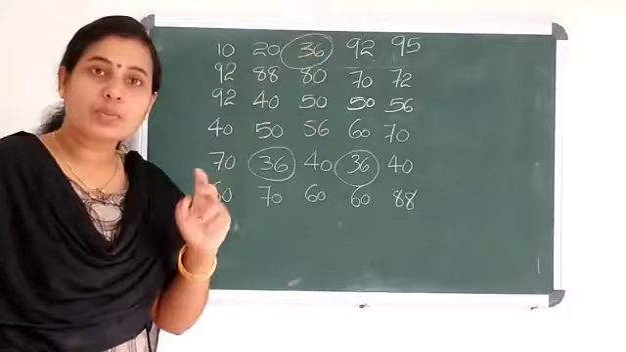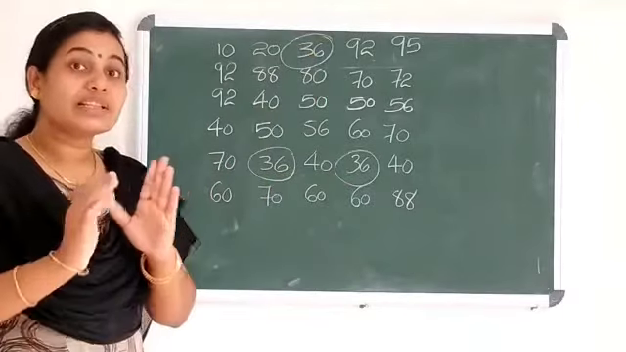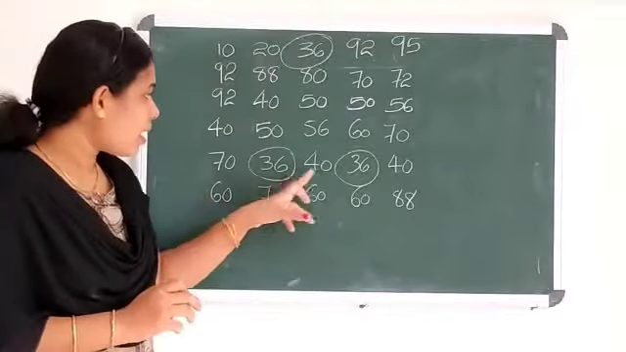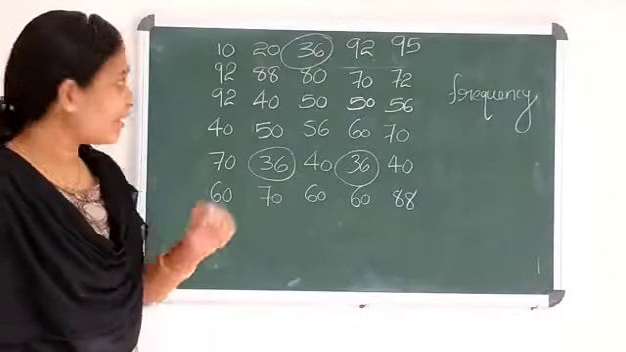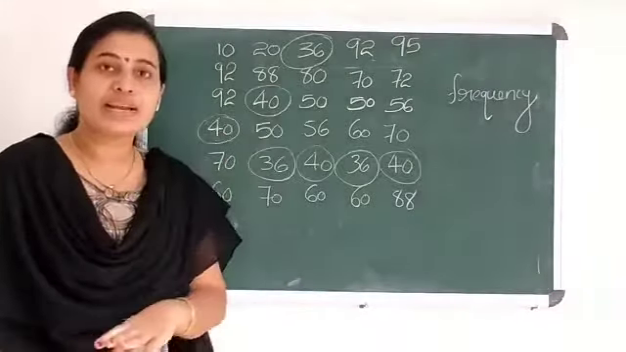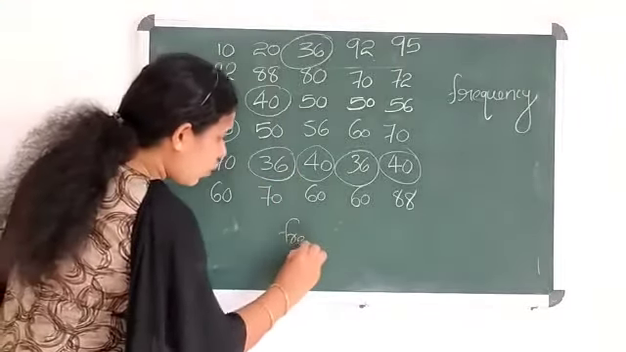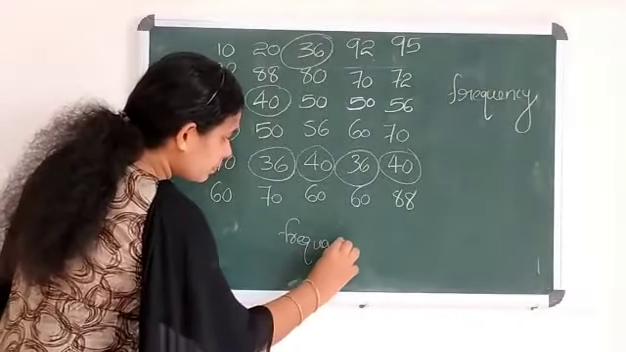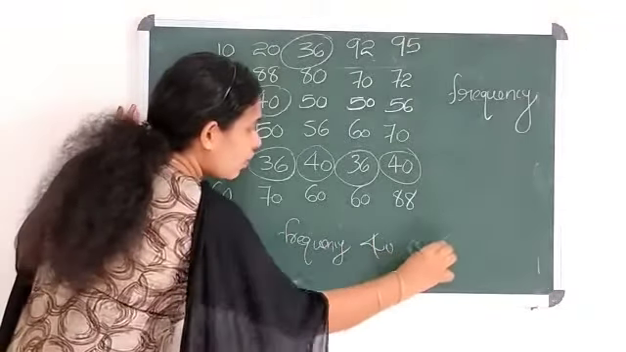3 students obtained or scored the mark 36. That is, the frequency of the mark 36 is 3. Now consider the mark 40. How many students scored the mark 40? 4 students scored the mark 40. That is, the frequency of the mark 40 is 4.